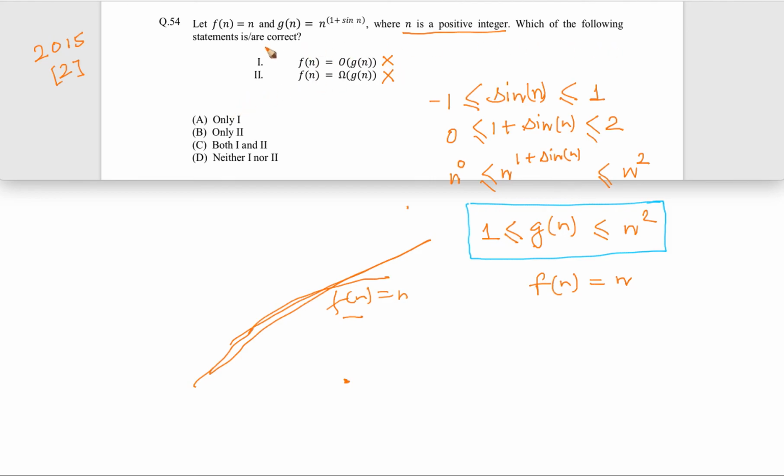They are asking which of the statements is correct. In fact none of the statements is correct, so neither 1 nor 2 is correct, and that's why the answer is D.